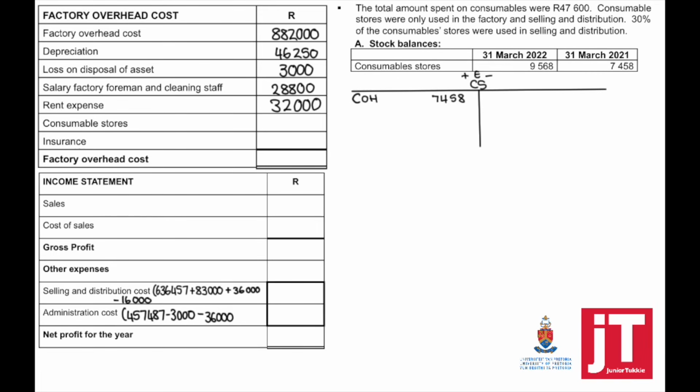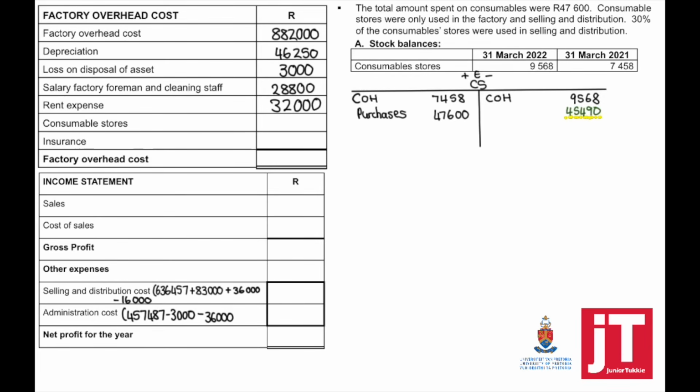If we open a T account, whatever was left over at the end of last year forms part of our expense this year. Whatever is left over at the end of this year must be subtracted and taken to consumables on hand. Our total purchases was 47,600.